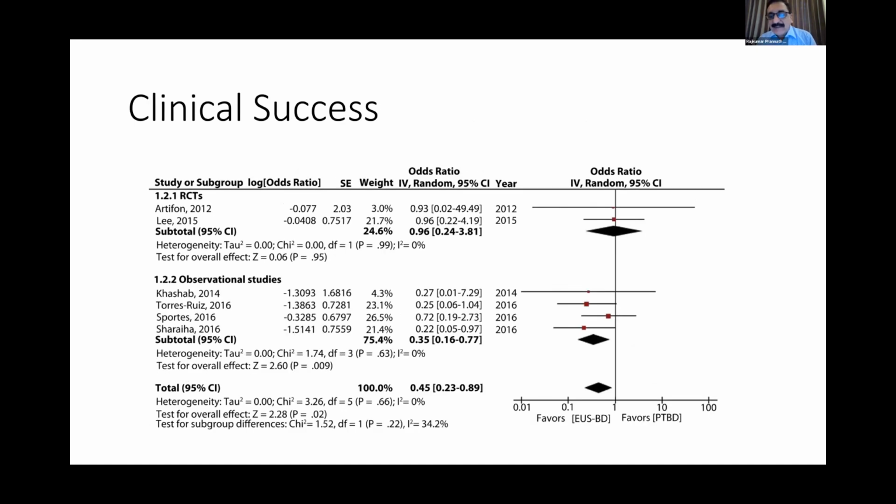However, clinical success rate was more in favor of endoscopic ultrasound as compared to PTBD. However, there is a caveat here. When only randomized controlled trials were taken, there was no significant difference between the success rate of PTBD or EUS in these circumstances.